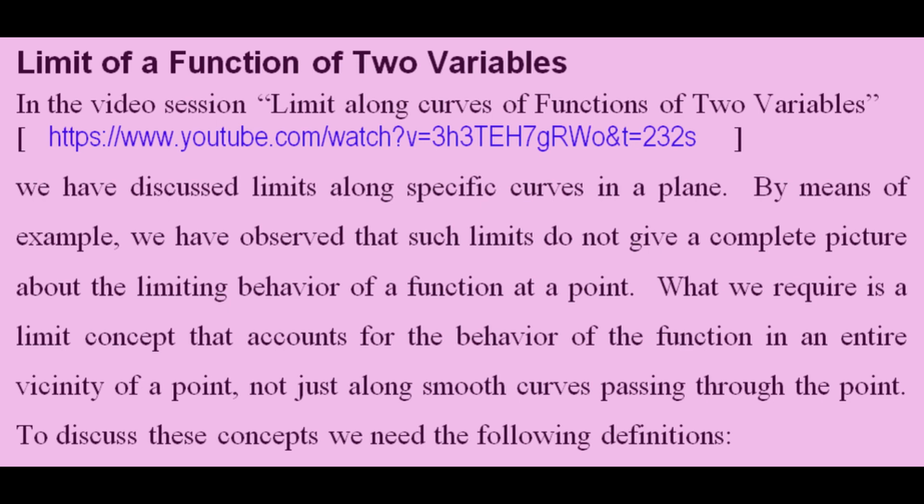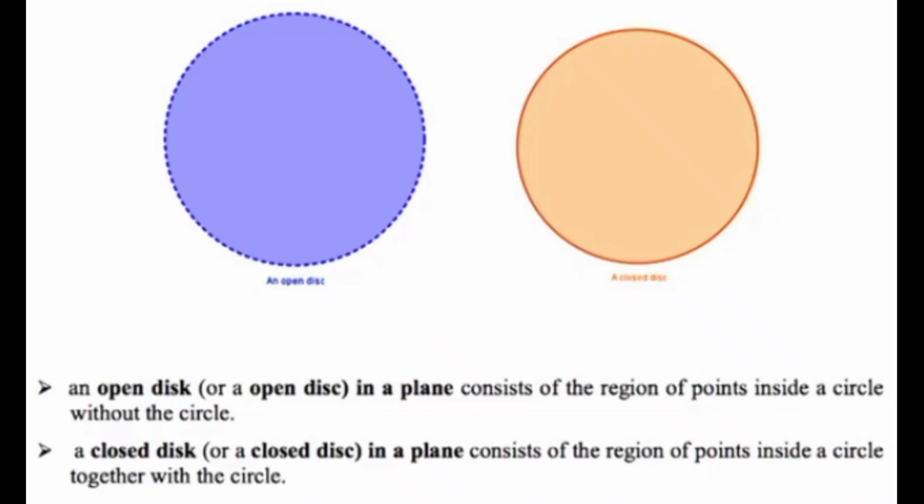What we require is a limit concept that accounts for the behavior of the function in an entire vicinity of a point, not just along smooth curves passing through the point. To discuss these concepts, we need the following definitions. An open disk in a plane consists of the region of points inside a circle without the circle. A closed disk in a plane consists of the region of points inside a circle together with the circle.